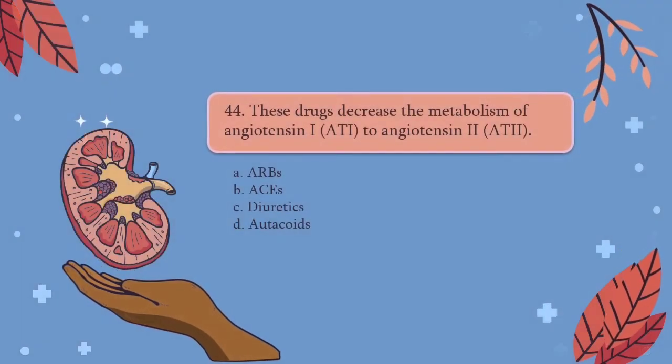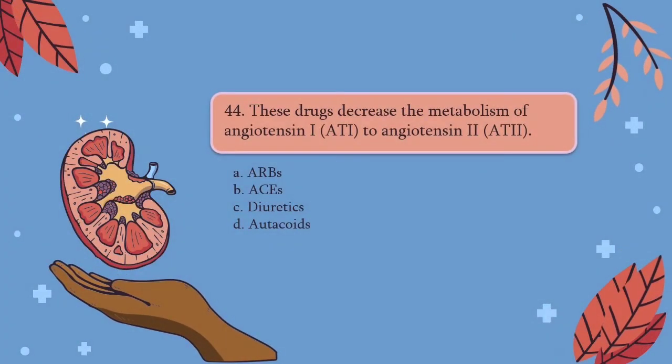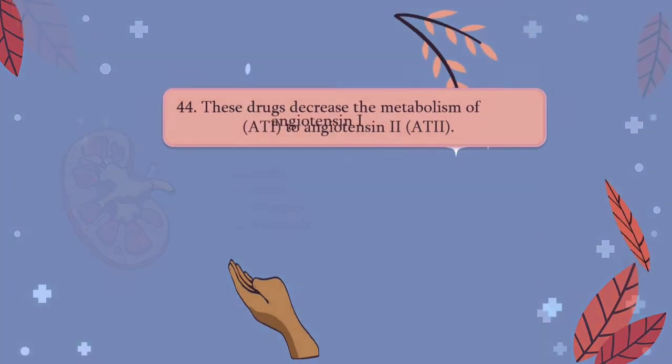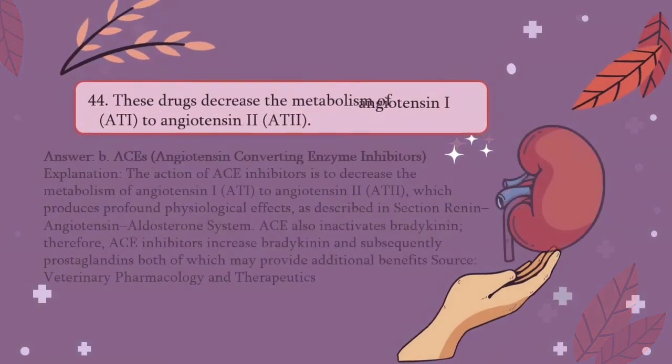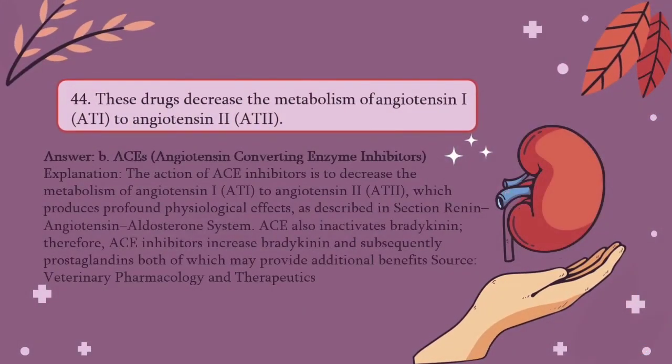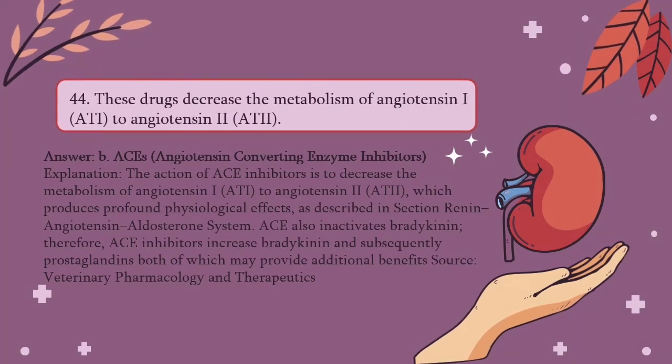Question 44. These drugs decrease the metabolism of angiotensin 1 to angiotensin 2. A. ARBs, B. ACEs, C. Diuretics, D. ACEs. The answer would be B. ACEs. The action of ACE inhibitors is to decrease the metabolism of angiotensin 1 to angiotensin 2, which produces profound physiological effects as described in the section on the renin-angiotensin-aldosterone system.